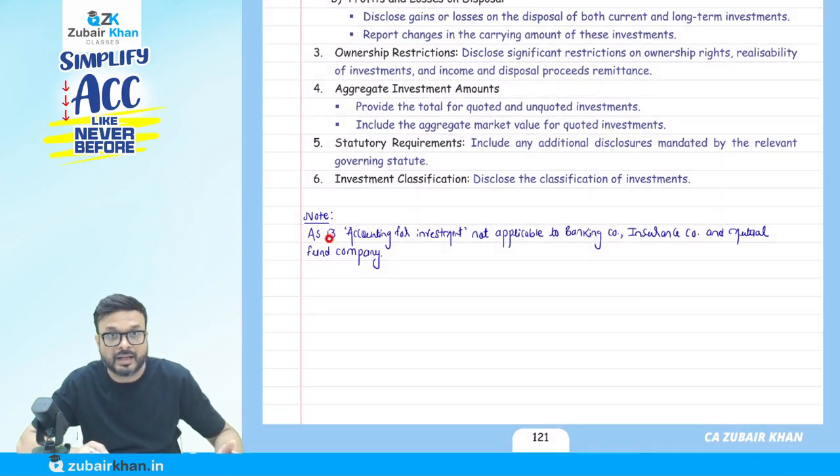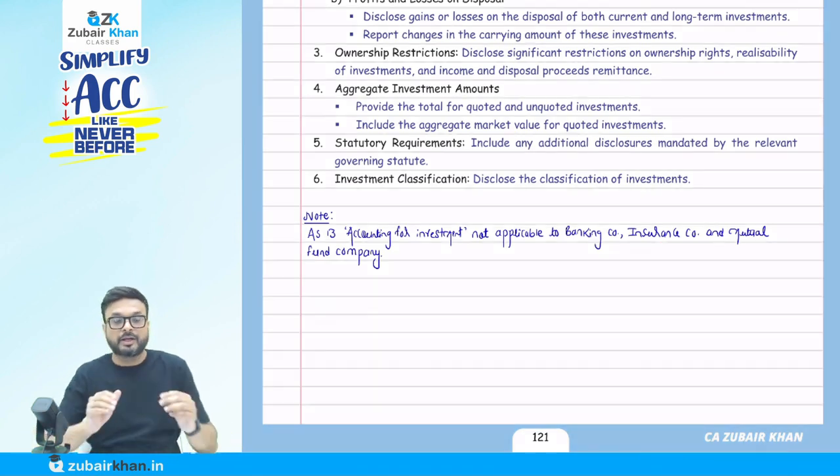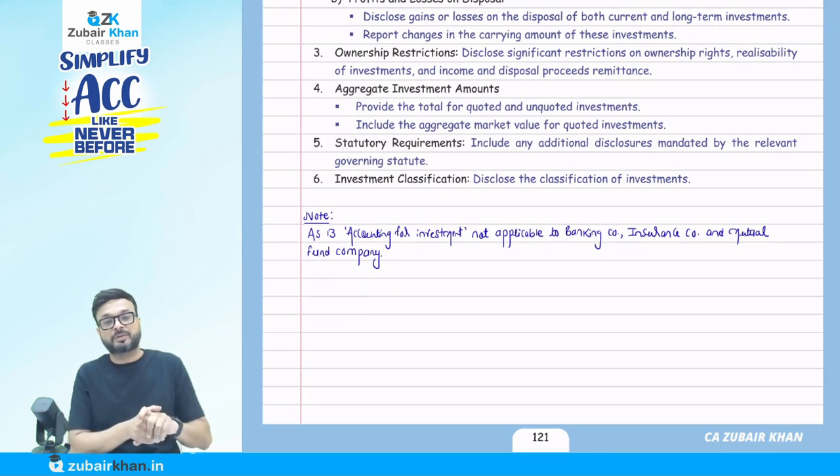Write down. AS 13, accounting for investment, not applicable to banking company. Write down please, okay? AS 13, accounting for investment, not applicable to banking company, insurance company, and mutual fund company. Okay? So AS 13, accounting for investment, not applicable to banking company, insurance company, mutual fund company.